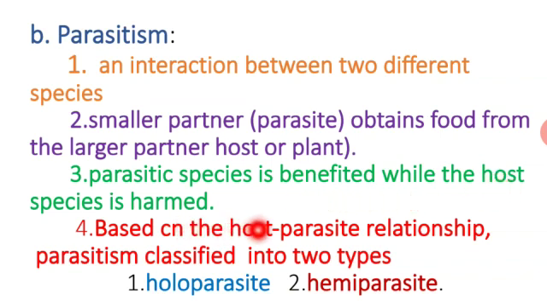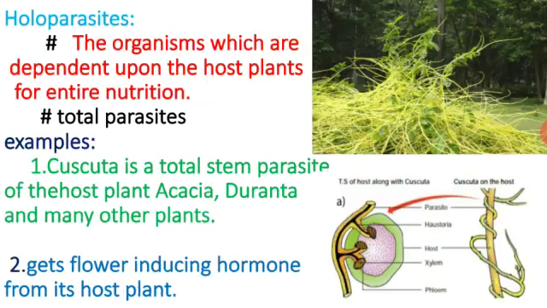Okay, so here there are two types: one is holoparasite and another one is hemiparasite. First one, holoparasite. Holoparasite means they completely depend for nutrition on the entire plant where they are living. So they are named total parasites.